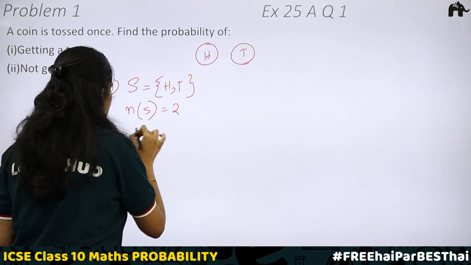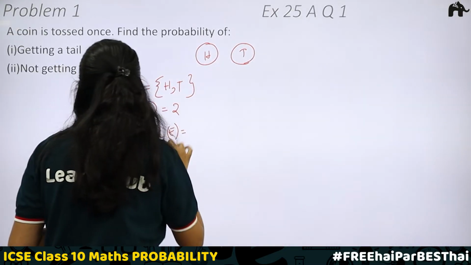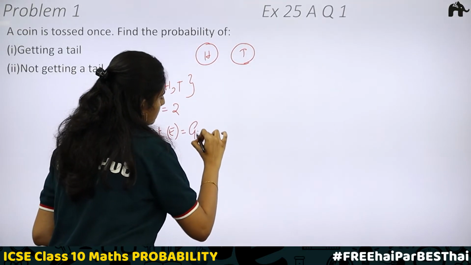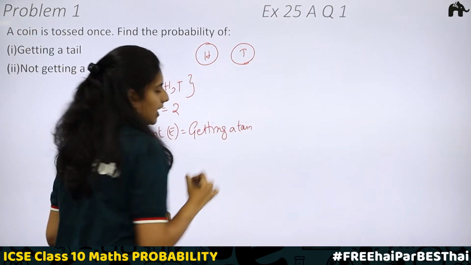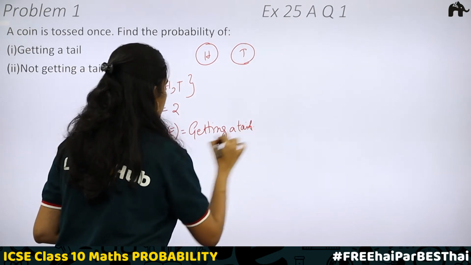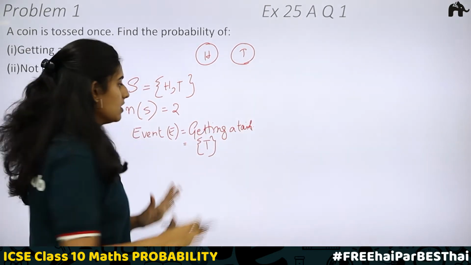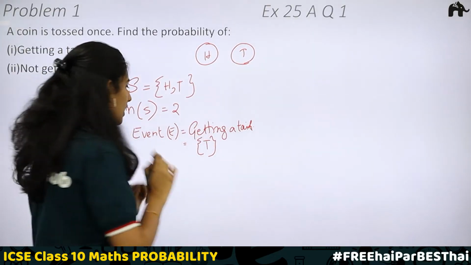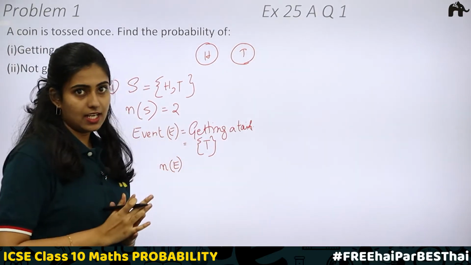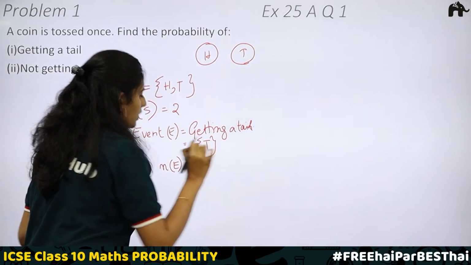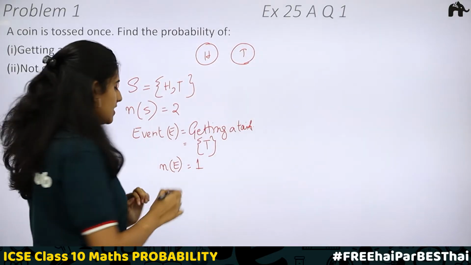Now what is the event? Here the event E is getting a tail. That is T. So this is the outcome of getting a tail. Then number of outcomes in which we are getting tail, just 1 outcome. N of E will be equal to 1. Then we can find what the probability is.